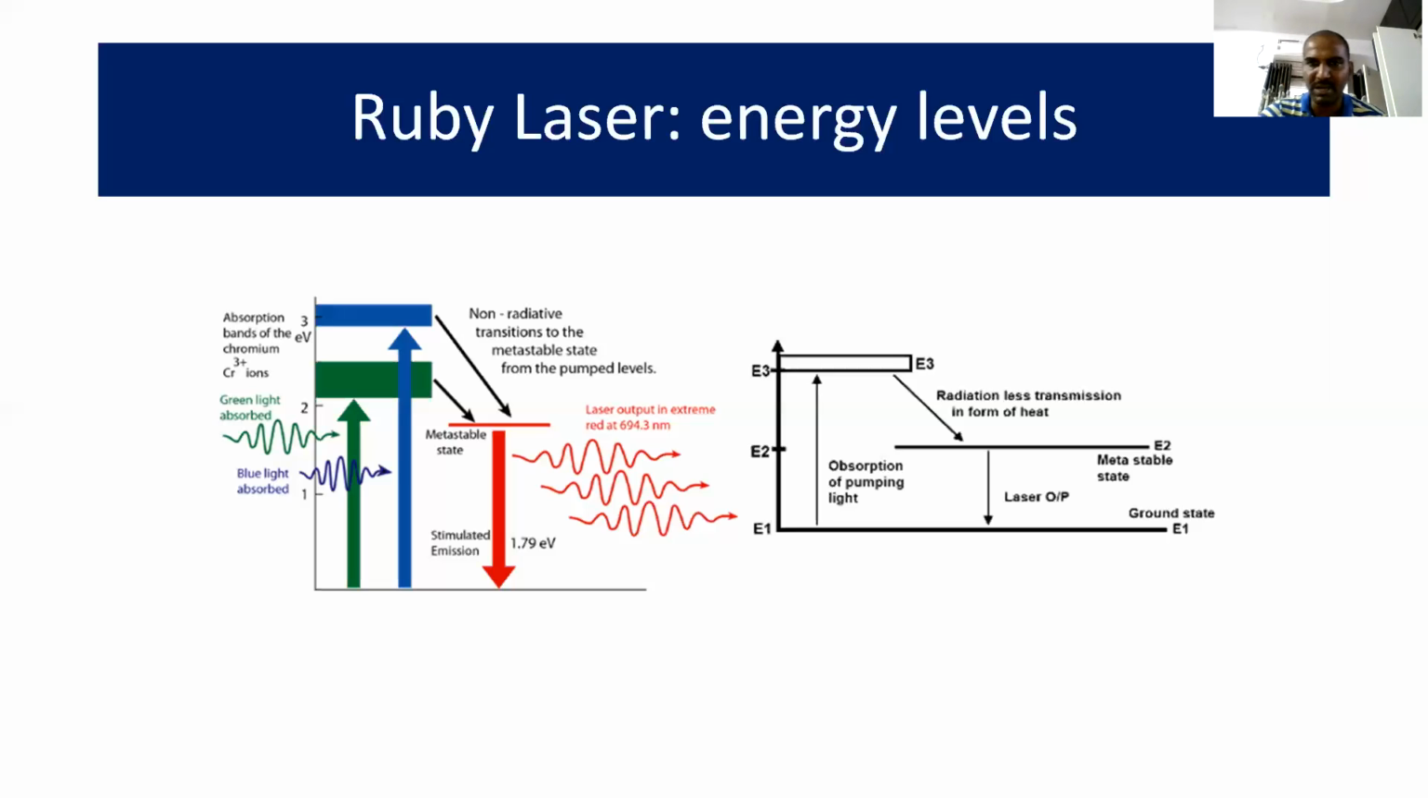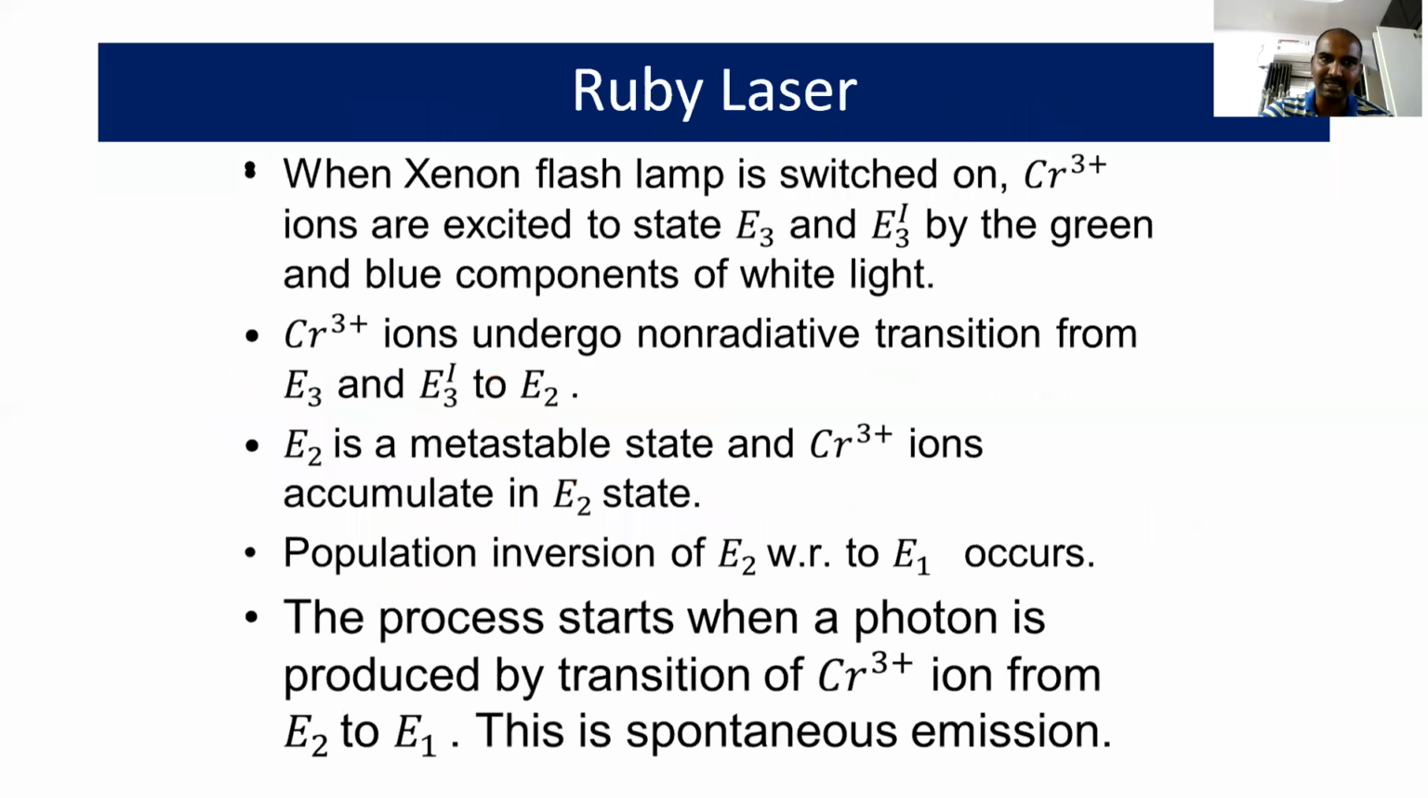On the right hand side, we can see very clearly E1 is the ground state, E2 is the metastable state, and E3 is the higher energy level. At the start, the chromium ions are present at the E1 energy level, and by absorption of pumping light, they reach the higher energy level E3. From E3 to E2, the transition takes place in the form of heat. From E2 onwards, that means from the metastable state to the ground state E1, laser is coming out. So this is considered as laser light. See how it takes place.